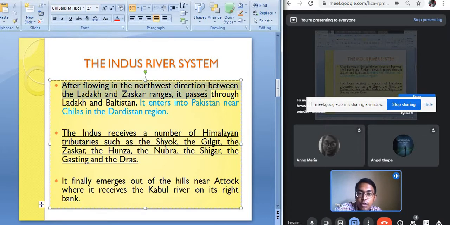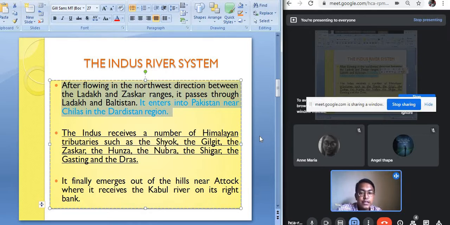After flowing in the northwest direction between the Ladakh and the Zaskar ranges, it passes through Ladakh and Baltistan, and it enters into Pakistan near Chilas in the Dardistan region. So after originating at the Tibetan Plateau region, it moves towards the northwest direction, enters India between the Ladakh and Zaskar ranges, passes through the Ladakh and Baltistan region and finally enters Pakistan. It flows for a very long distance in Pakistan and ultimately drains its water in the Arabian Sea.